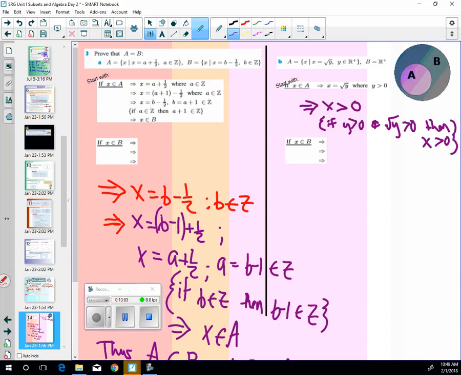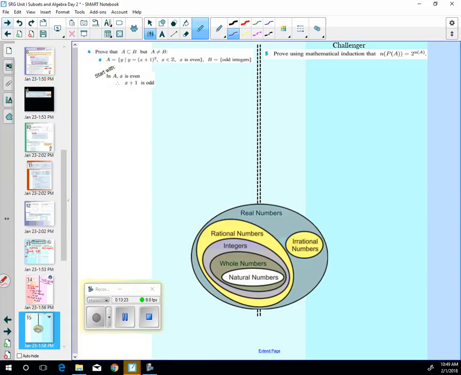If X is greater than 0, is X an element of the positive real numbers then? Yep, so we got it. Now you're going to do the other one. If X is an element of B, give that a try. And then there's a 4, and the 5 is the challenger.